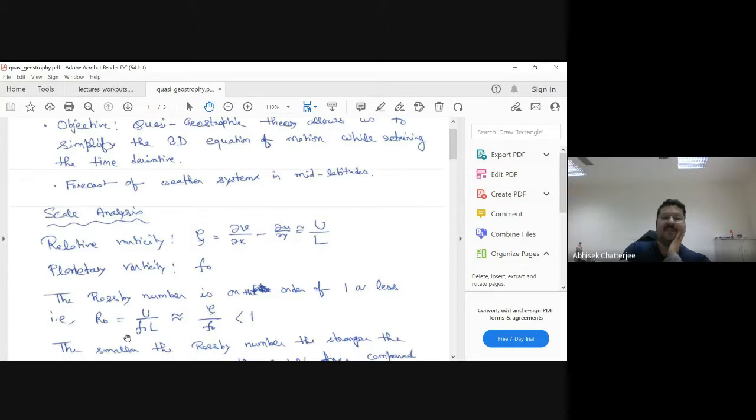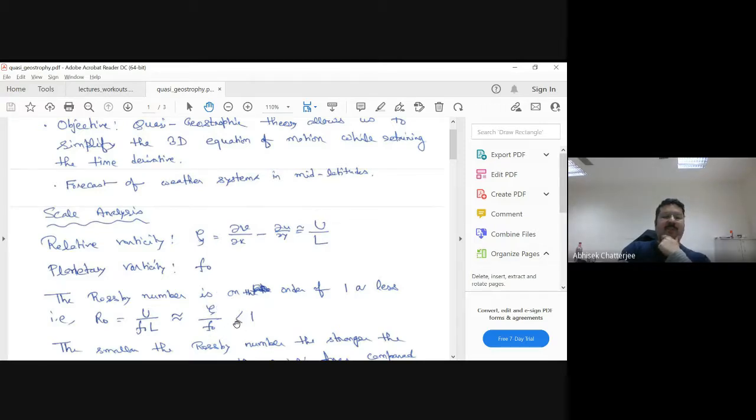If it is small, what does that mean? That means my Coriolis force is much stronger than my inertial force, right? Because it is inertia by Coriolis. So if my Rossby number is small, then my Coriolis force is much stronger than my inertial force. And in those kinds of situations, zeta by f is also much less than 1.